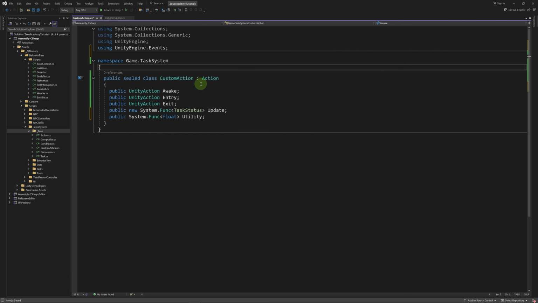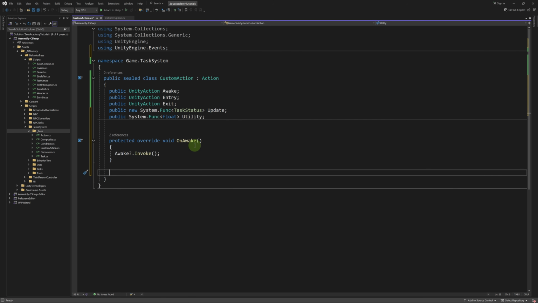Let's define some Unity actions and functions. For the Unity actions, we'll have awake, entry, and exit. As for the system functions, we'll have update and utility. Since the Task class already has an update method, which is a static method, we're going to use the new keyword here, but it shouldn't matter because we're not going to be using Task.Update in here. And remember to use UnityEngine.Events.